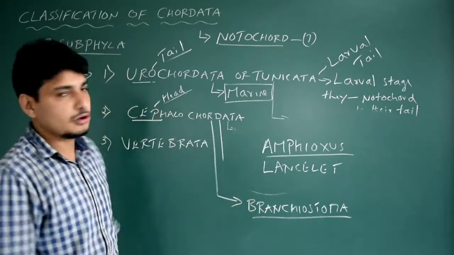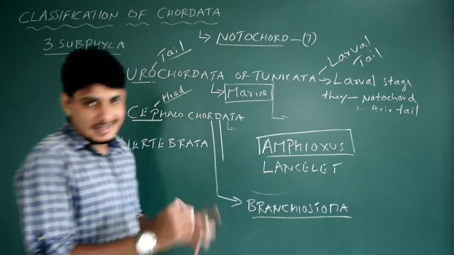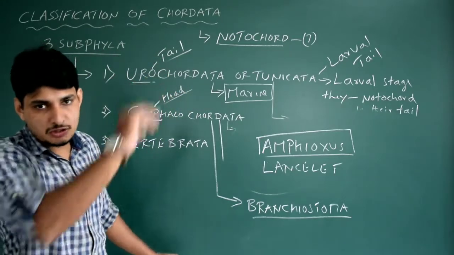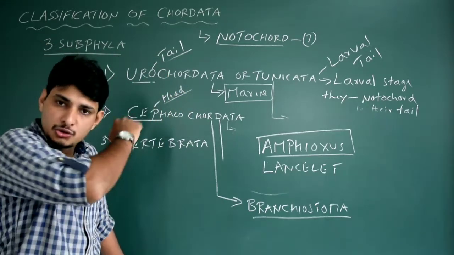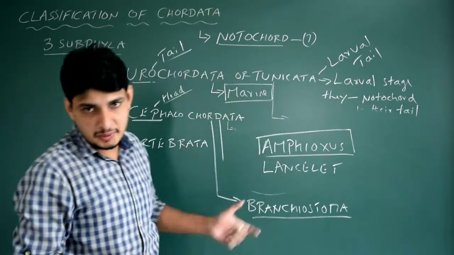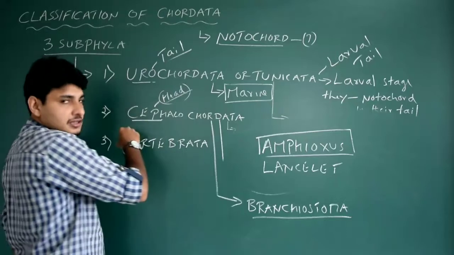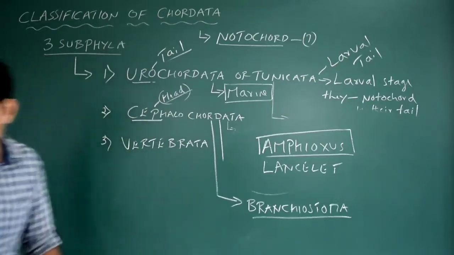Branchiostoma belongs to Cephalochordata. Again, the question could be like: Amphioxus exhibit. The options could be like this: notochord throughout their life, or notochord present only in the larval tail, like that. You have to pick the correct option actually. Got it? So that is Cephalochordata. Very simple. Okay. The next is vertebrate.